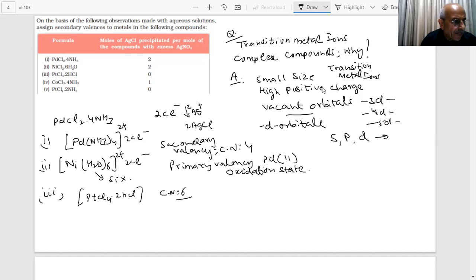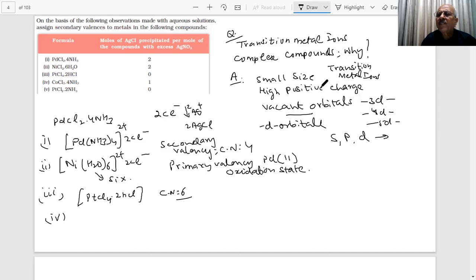Sir, why didn't we write this third case as Pt(HCl)2 and then 4Cl minus, like we did before? We will tell you after I start teaching nomenclature and naming. The present question is only about the two types of valencies. We have not discussed that point yet; we will come to that in our next classes.